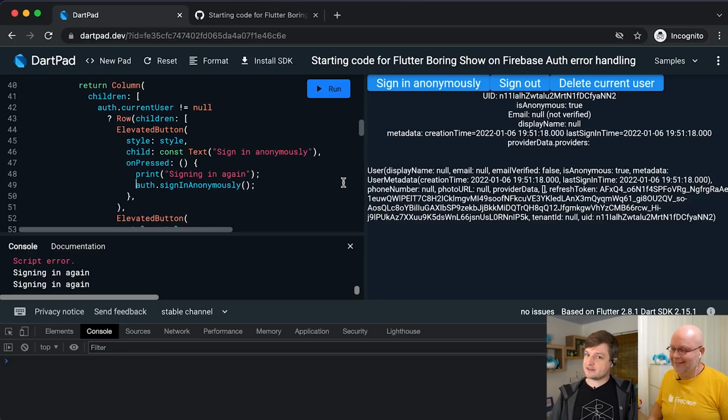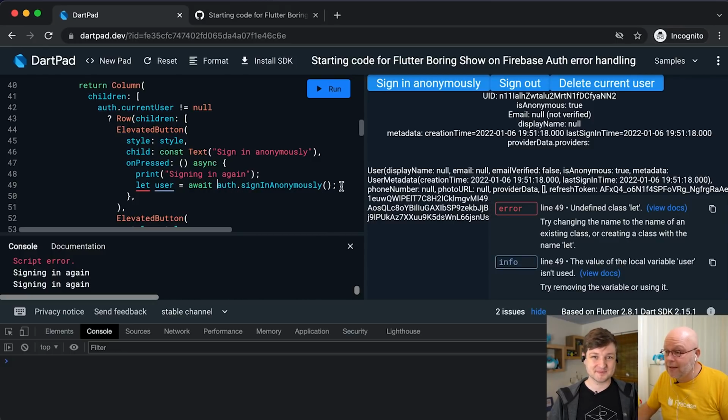I tend to default to async await, which is totally fine. I'm just always a bit torn on where the async keyword goes. I think it goes here, right? Every language puts it in a slightly different place, but yes, I believe so. Okay, I am totally fine with that.